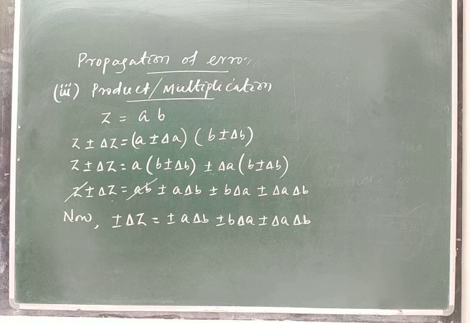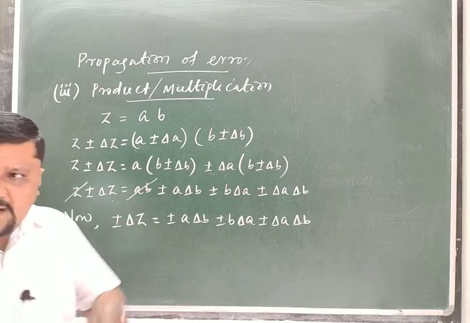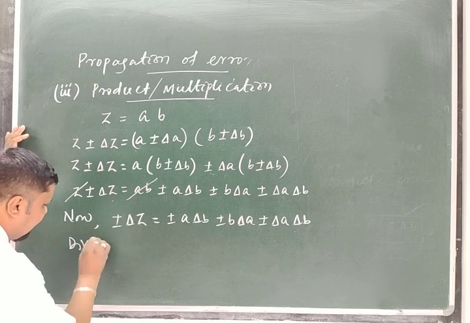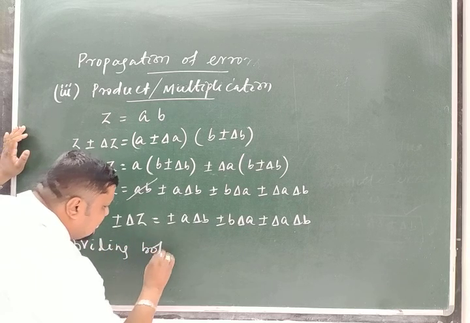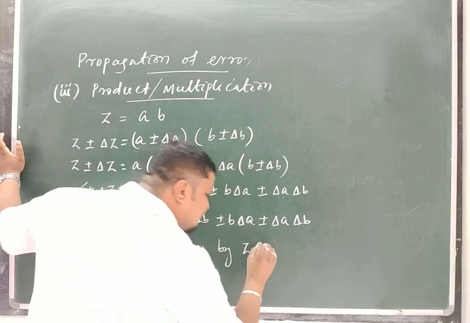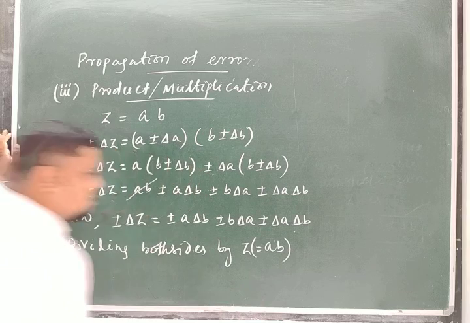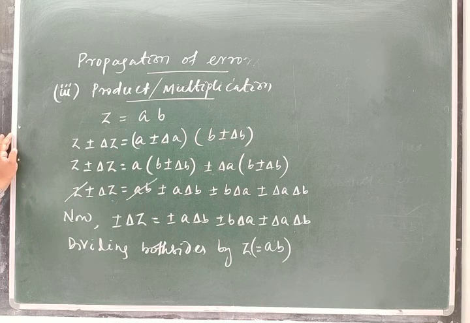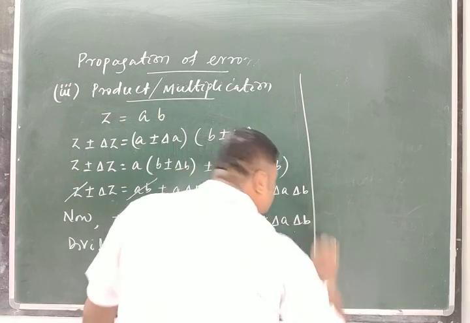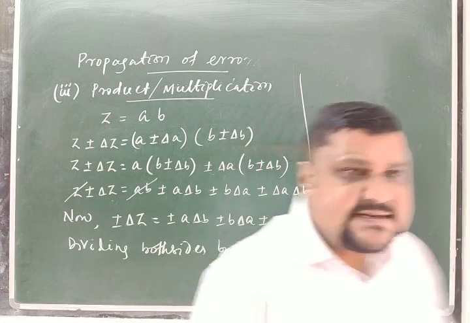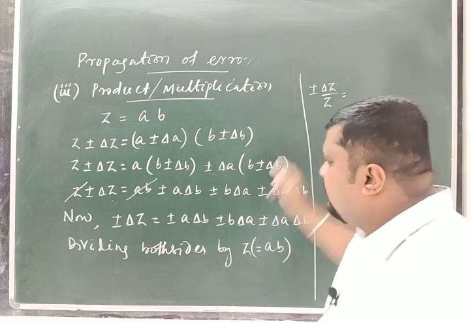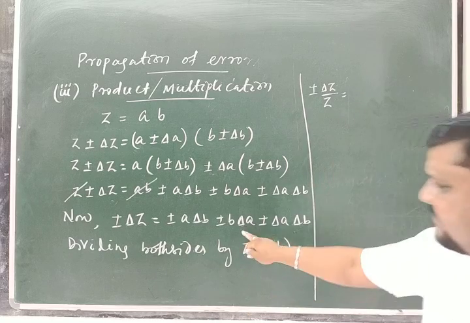Now dividing both sides by Z, which is equal to AB. Dividing both sides by Z, what will we get here? Let me write here. Now we divide plus or minus delta Z by Z. If you divide that on the LHS, then that Z should be divided on the RHS.